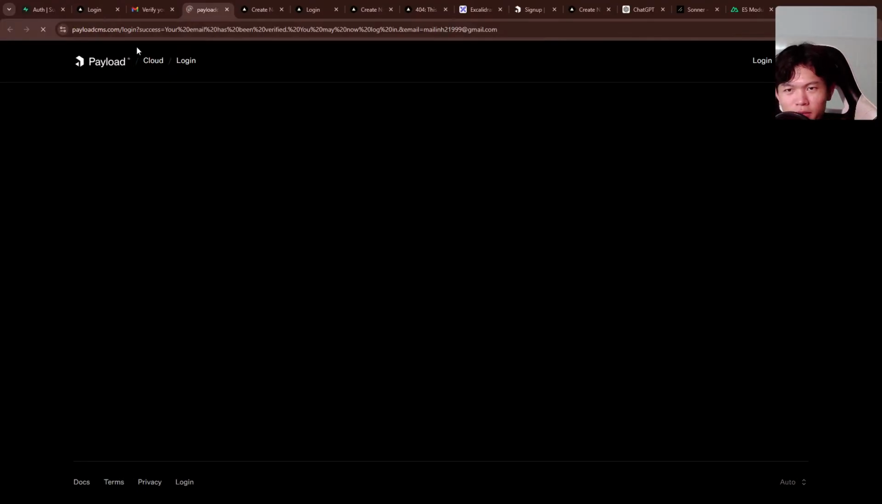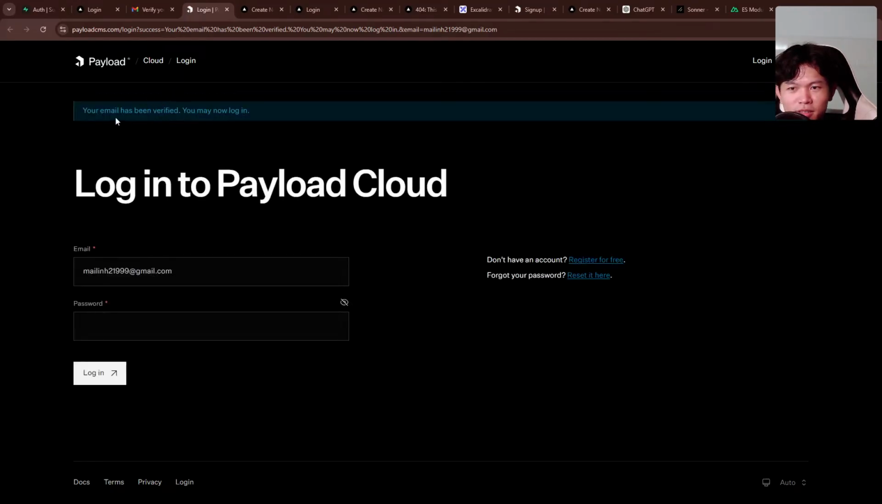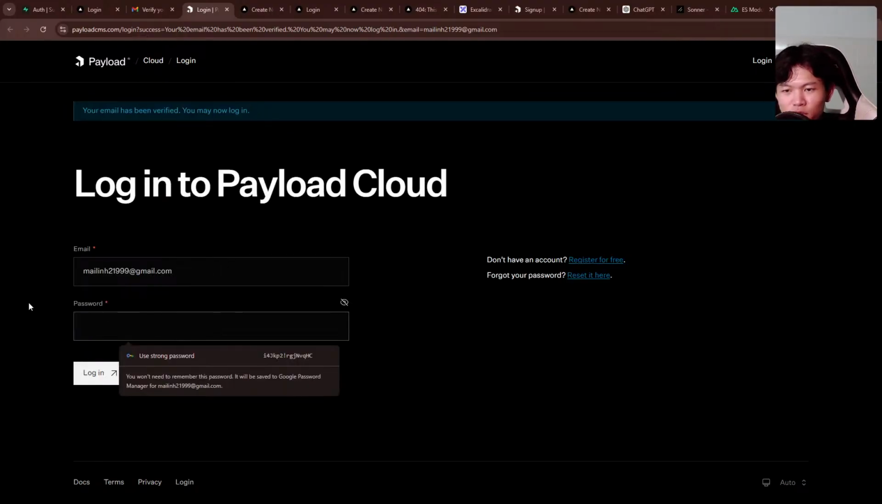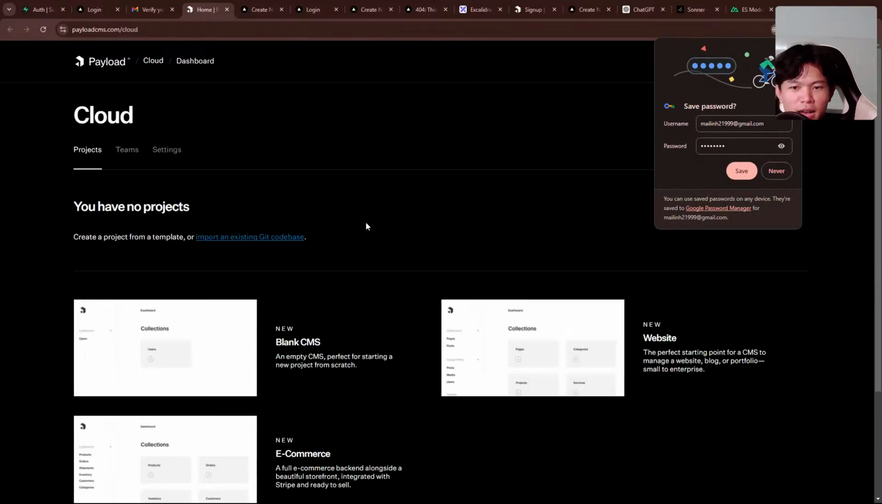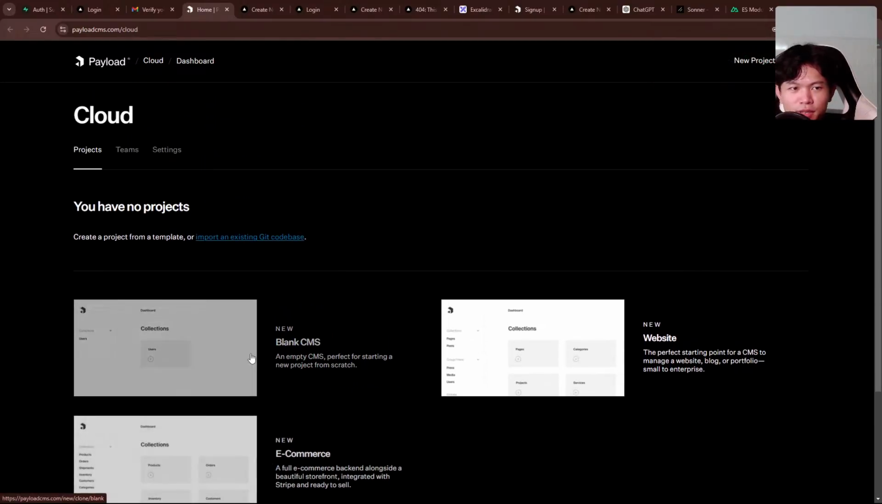As you can see, we can just click. It will redirect me to the cloud. Okay, so in the process of this Payload flow, we have to log in again. All right, interesting. 2 3 4. Let's do login. Okay, right now I'm logged in. It's all good to go. I'm going to save this one.